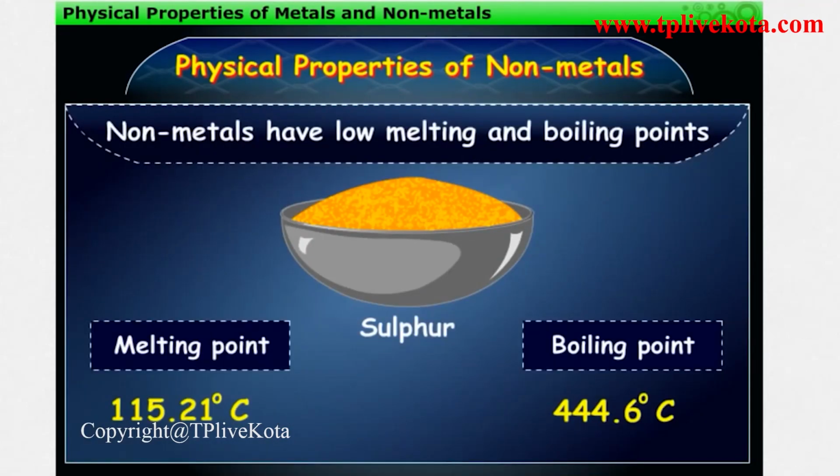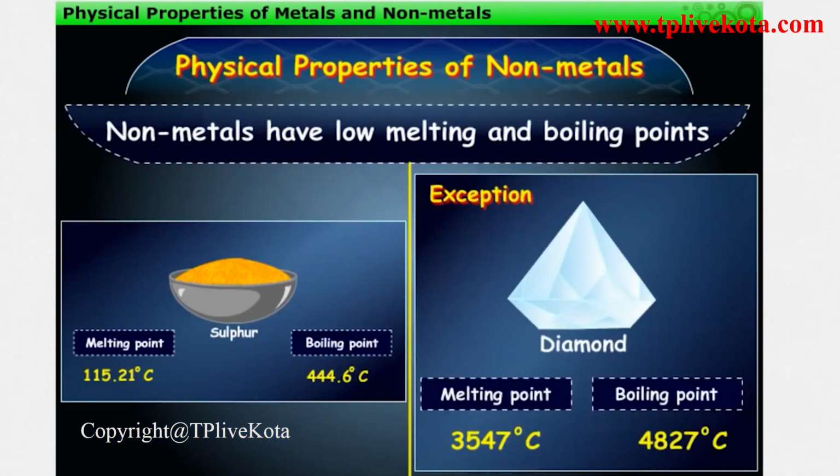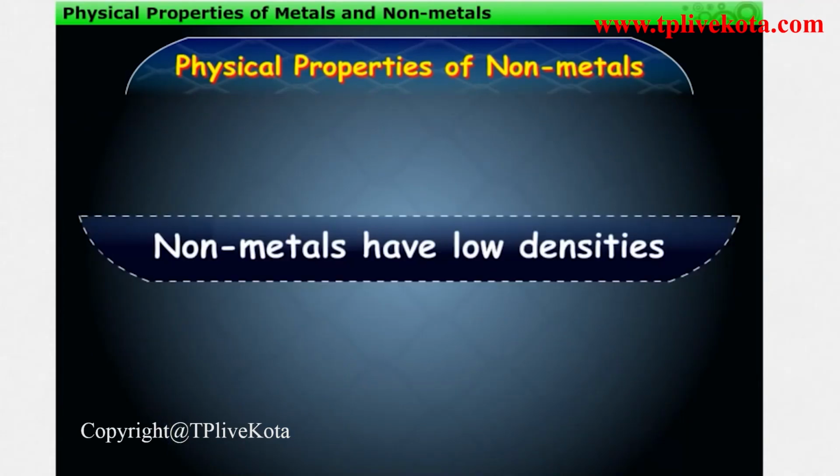Non-metals generally have low melting and boiling points. For example, sulfur. Except diamond, which is a non-metal having a high melting and boiling point. Non-metals have low densities, that is, they are light substances.